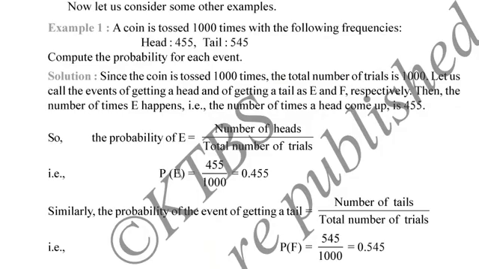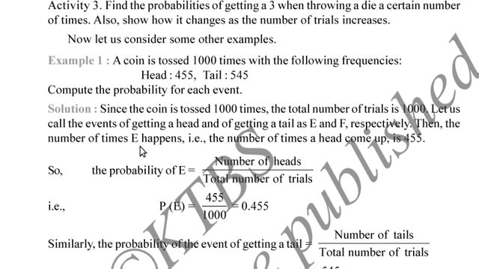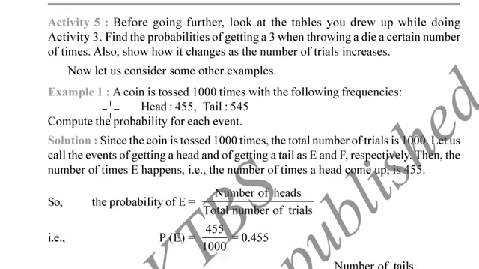This is a continuation of the previous lecture. Now let us see example 1. A coin is tossed 1000 times with the following frequencies. Out of 1000 times, we can see 455 times heads and 545 times tails. Compute probability for each event.